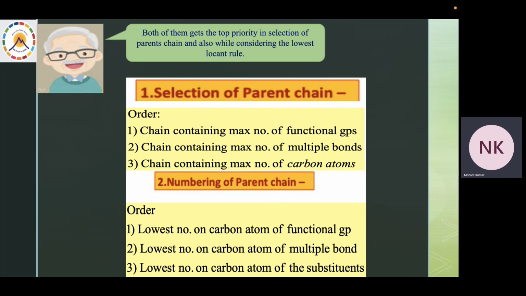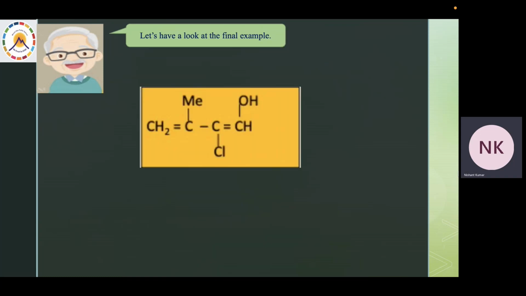In selection of the parent chain, the functional group gets the top priority, followed by multiple bonds and then the carbon atoms. A similar order would be followed while we are following the lowest locant rule, that the lowest number should go to the functional group, then to the multiple bond, and the lowest one goes to the substituents. Let's have a look at the final example.